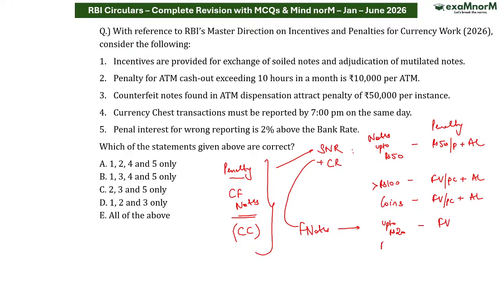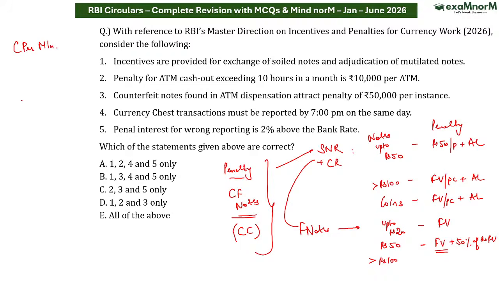If it is a note of 50 rupees which is fake, then in that case you have to pay the face value plus 50%. You have to pay face value plus 50% of the face value. एक तो आपको फेस वैल्यू 50 रुपए देने और 25 रुपए आपको पेनल्टी के रूप में देने. अगर फेक नोट 100 रुपए से बड़ी कैटेगरी का है, in that particular case it depends on the CPM. CPM means counterfeit notes per million.